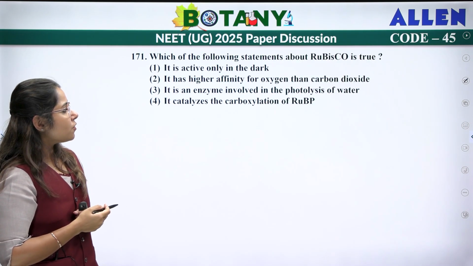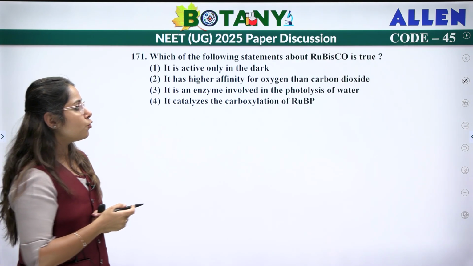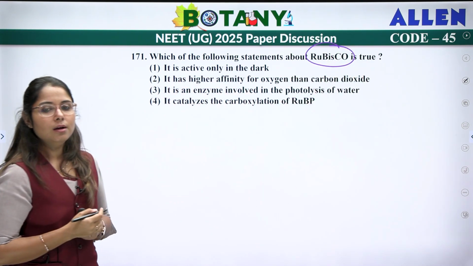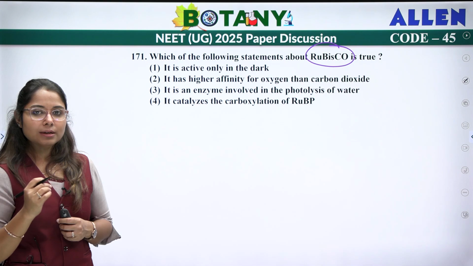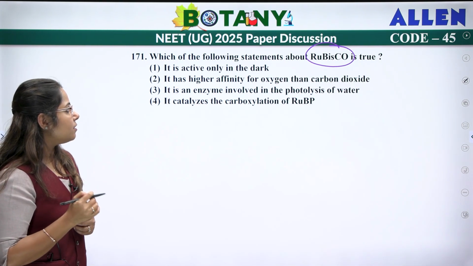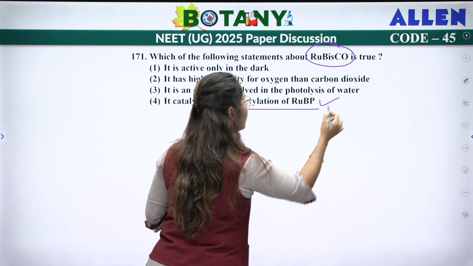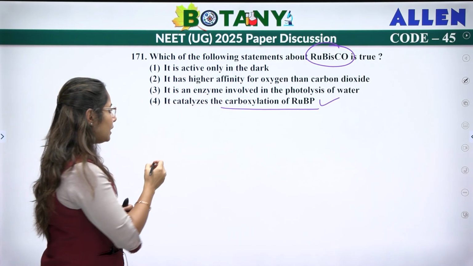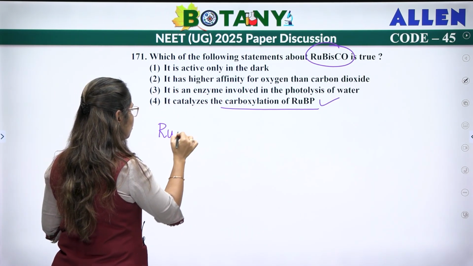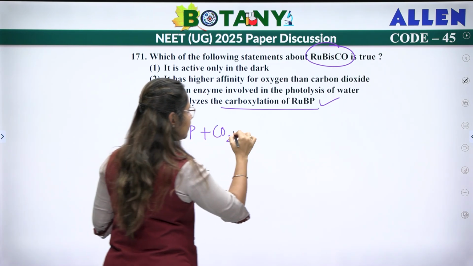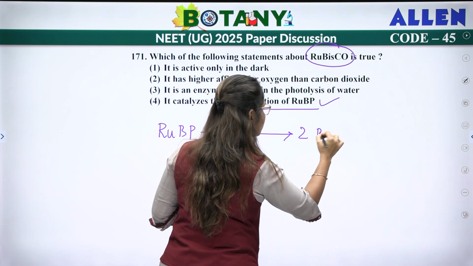Next. Which of the following statements is about Rubisco? Now, Rubisco is an enzyme which is used for carbon dioxide fixation in your Calvin cycle, right? It is used to catalyze the carboxylation of RuBP. RuBP will combine with carbon dioxide to form two molecules of PGA.